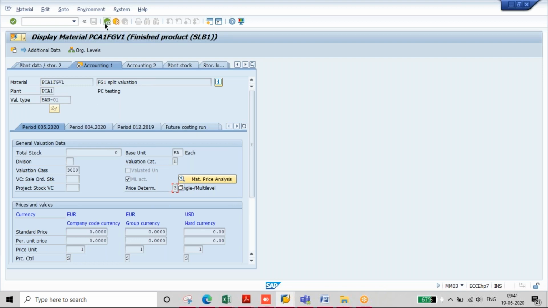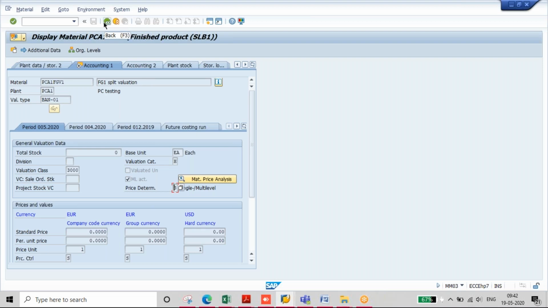So costing tab only in the header level? Yes, only in header level. What is the reason? Because we do costing for higher material. We do standard costing for higher material, so that the costing will be distributed to lower levels. But how does the system know which valuation type has to have that?